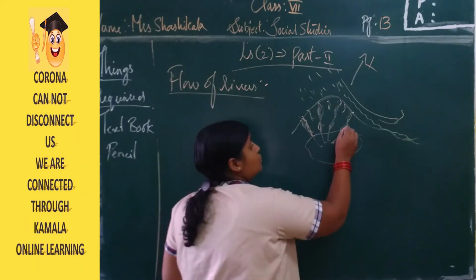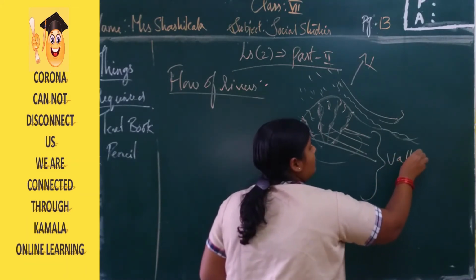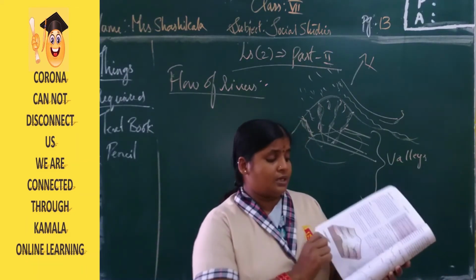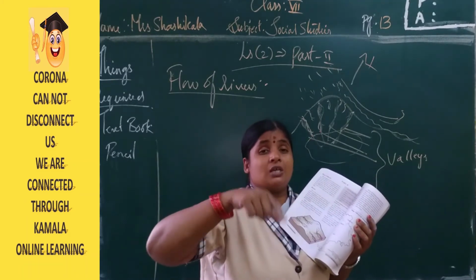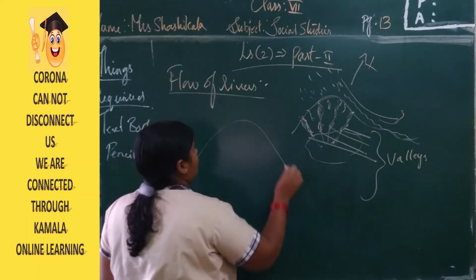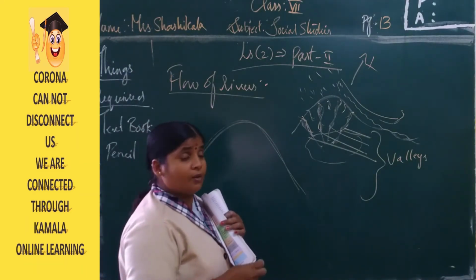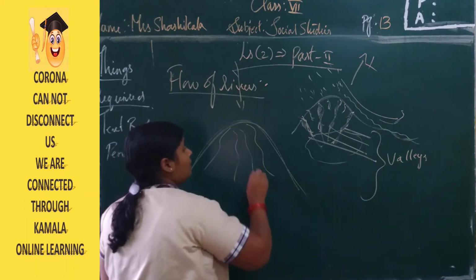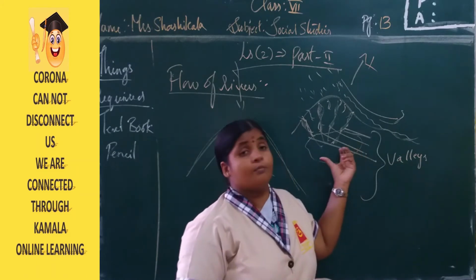So these small streamlets are nothing but the valleys. What do we call this? Valleys. Now this process is shown in the figure. Here you can see, when the mountains are huge, due to heavy rainfall we can see small channels. When you play in the sand, you make a mountain shape with the help of sand, and when you pour water, it flows from all directions. In the same way, valleys also form on the mountains.